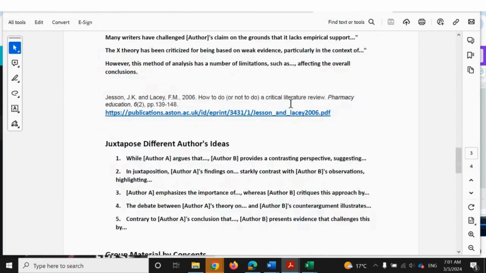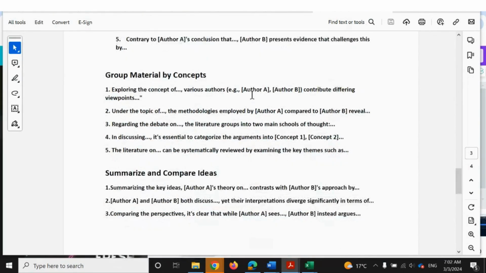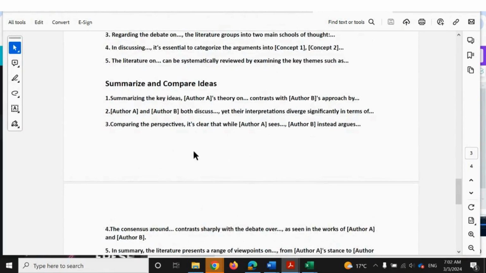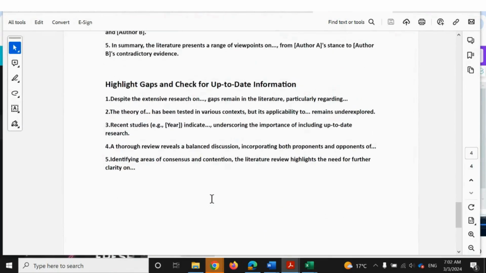And again, for each of these sections that they have identified as important in your critical review, I've given you some sentences that you can use as well. For example, while author A argues that, and then you write the concept, author B provides a contrasting perspective suggesting some. So you can see we've put side by side these different author views, and then it's very easy to show how they contrast. Group material by concepts, summarize and compare ideas, and here are some ideas that you can use as well. Highlight gaps and check for up-to-date information, and then write some ideas as well. So this document will be available for you to download in the description box.